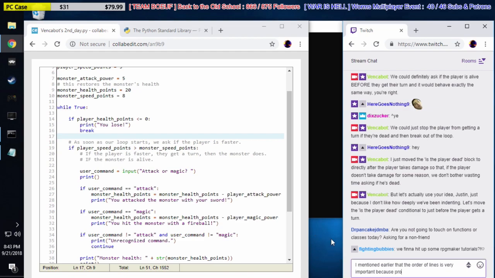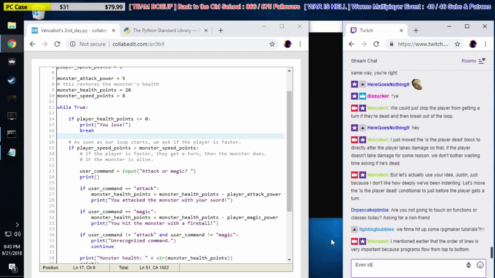Because programs flow from top to bottom. Even still, because logic is very complex, lots of different variations could work exactly the same way.